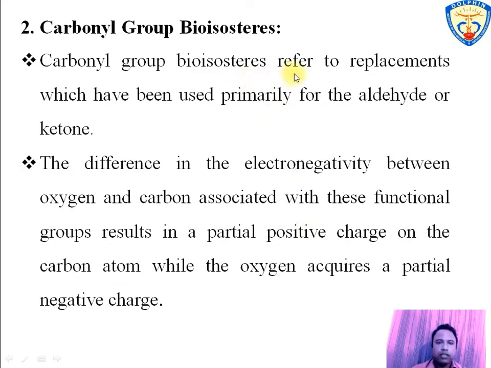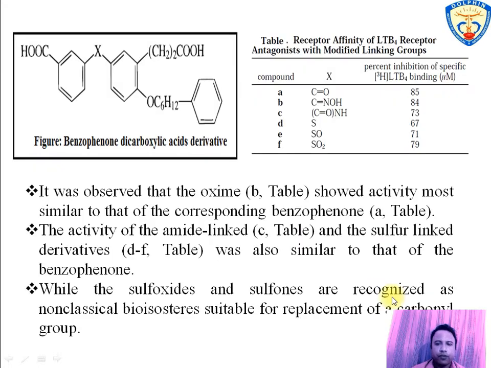The next is carbonyl group bioisosteres. The carbonyl group bioisosteres are successfully used for the replacement of aldehyde or ketone group. As we know, the carbonyl group contains carbon and oxygen atoms, and the difference in electronegativity of these atoms results in partial positive charge on the carbon atom and partial negative charge on the oxygen atom. In the figure of benzophenone, the X group is substituted by different bioisosteres like C double bond NOH, C double bond ONH, S, SO and SO2.